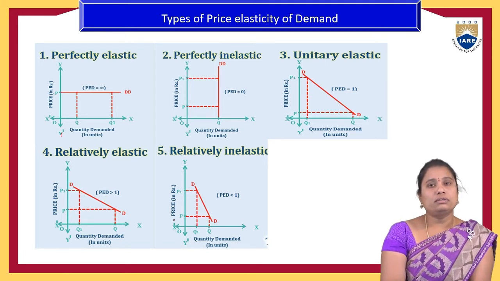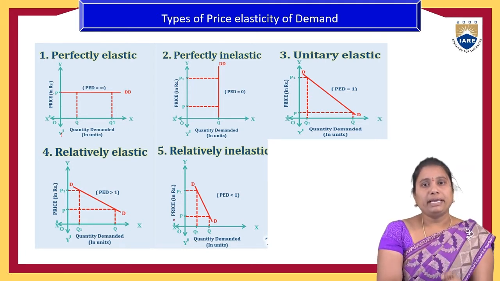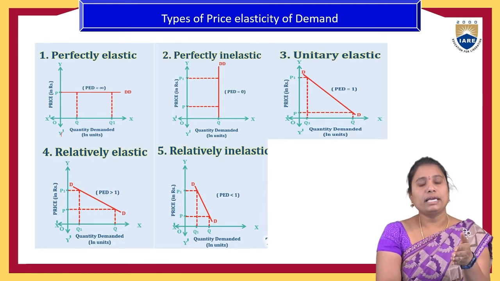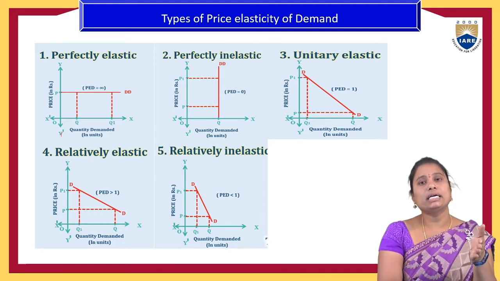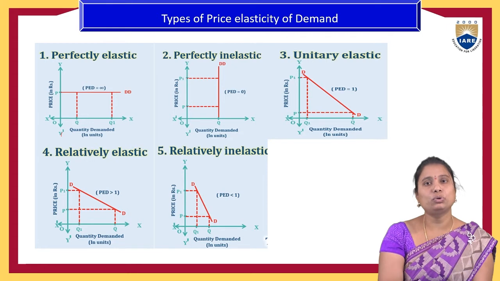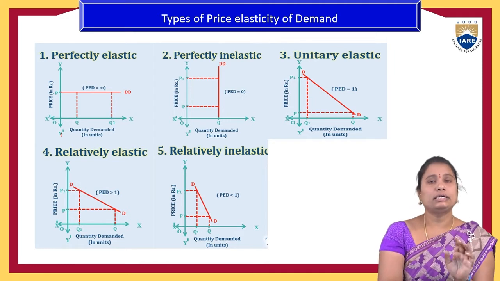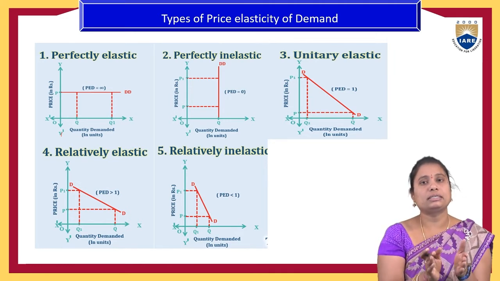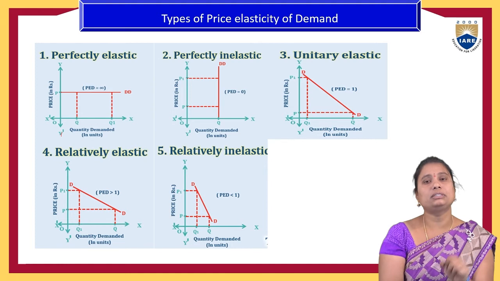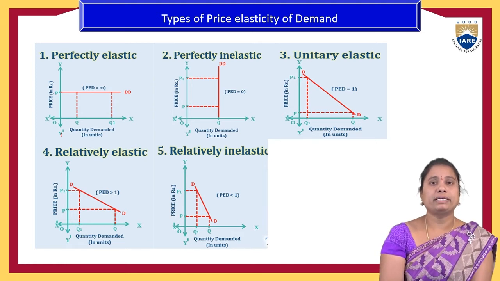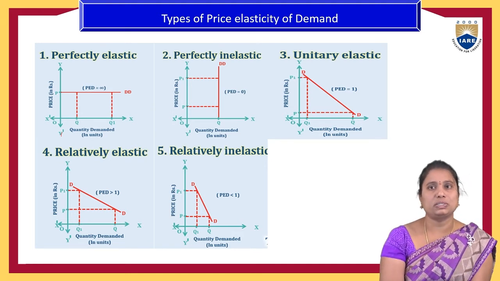Here it applies to basic day-to-day consumption goods. People will purchase the same quantity even if the price increases or reduces. For example, vegetables and rice will be purchased in the same quantity even if prices change drastically.